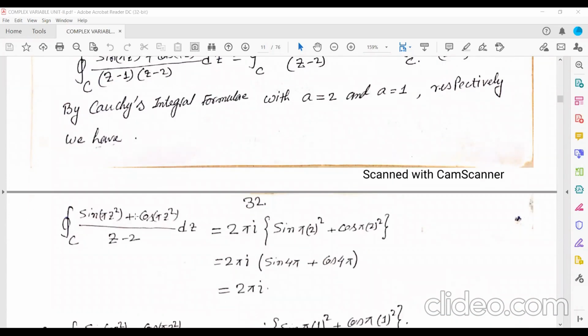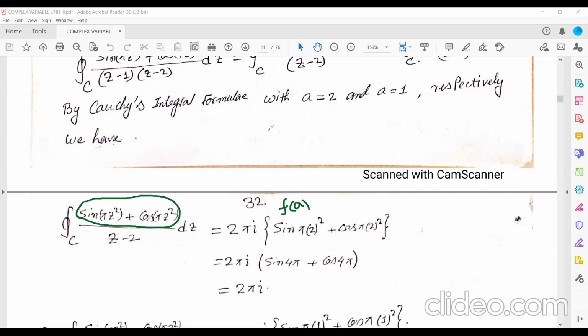So the integral of (sin pi z squared plus cos pi z squared)/(z minus 2) dz equals 2 pi i f(a). And f(z) is this one, so in place of z you put 2.